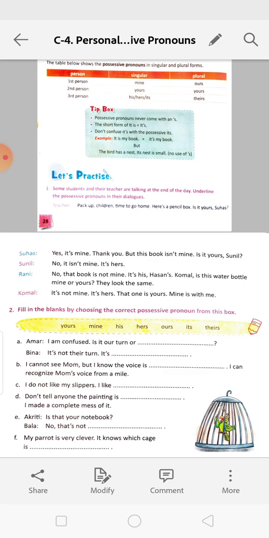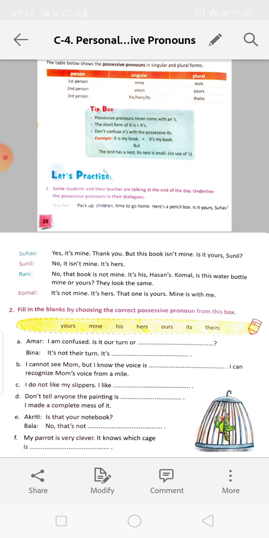Fill in the blanks by choosing the correct possessive pronoun from the box. Amar, I am confused. Is it our turn or theirs? The answer will be theirs. Bina, it's not their turn, it's ours. Okay. I cannot see mom, but I know the voice is hers. I can recognize mom's voice from a mile.